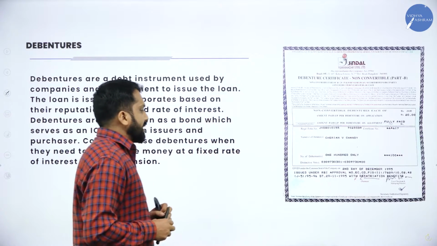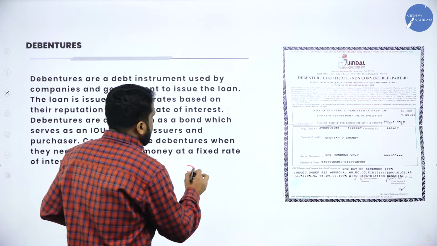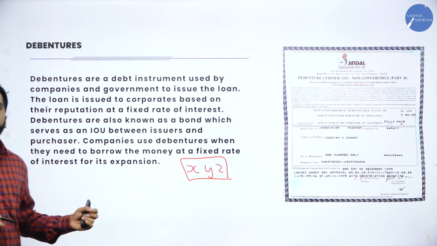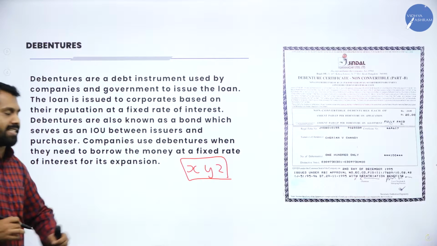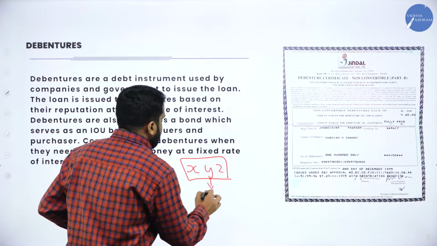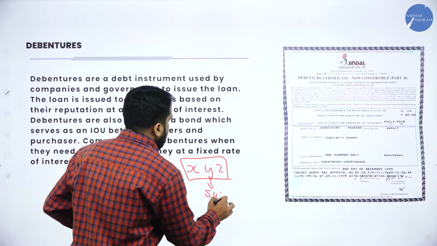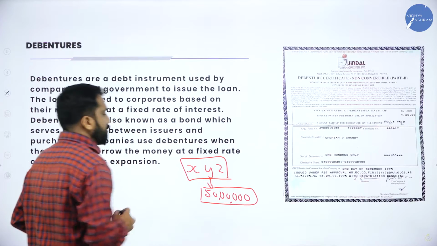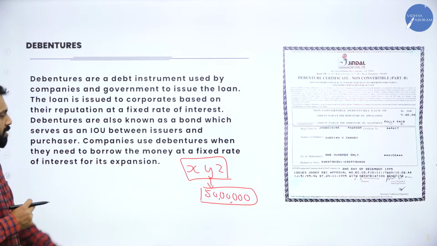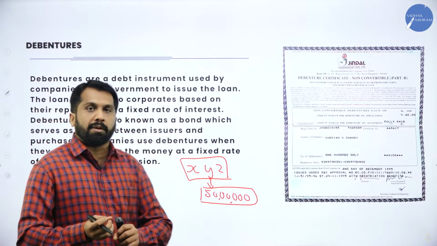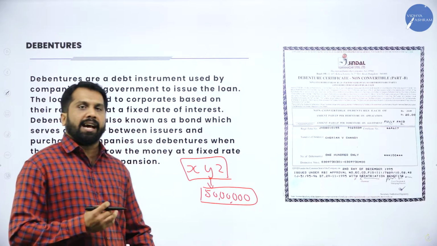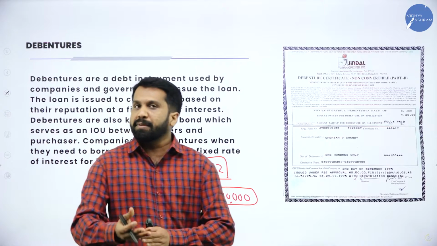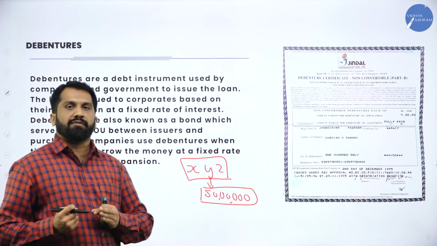Now, for example, there is a company called XYZ. So, what is the name of the company? Yes, XYZ. Company requires 50 lakh. How much company required? Company required 50 lakh for new project. Now, how company can collect from outsiders? Company doesn't have 50 lakh money, so obviously they should go for public. They should ask public for 50 lakh.